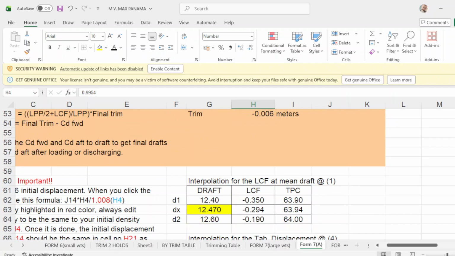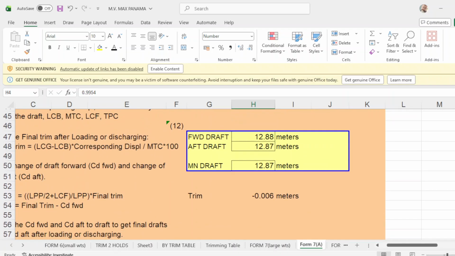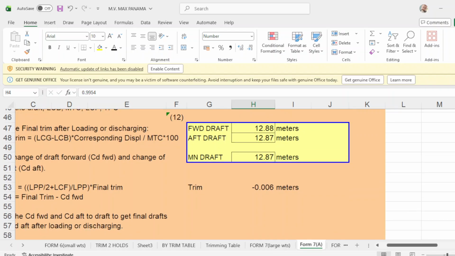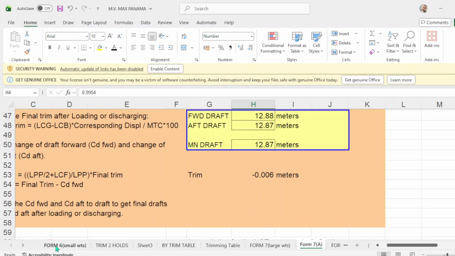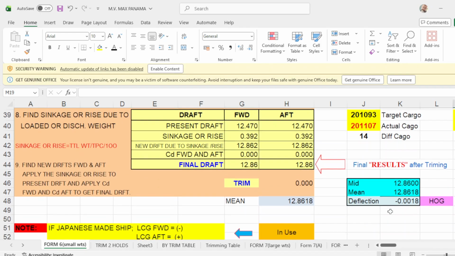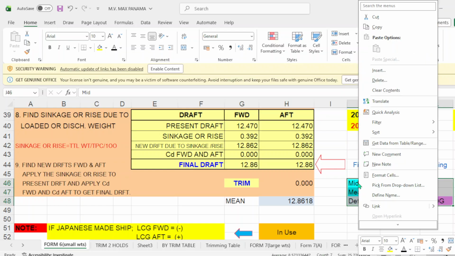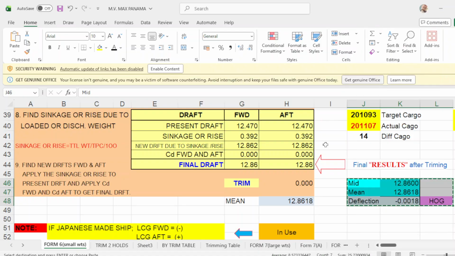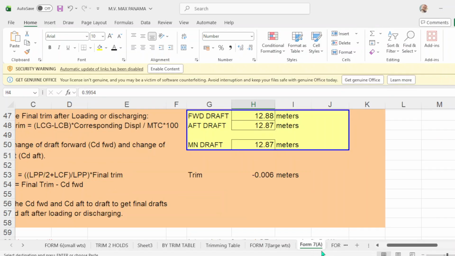In your deflection, I did not put the deflection here. Well, anyway, we can put the deflection. Okay, what you do is copy this one. Copy. Then you go here, and you could paste it somewhere around here.